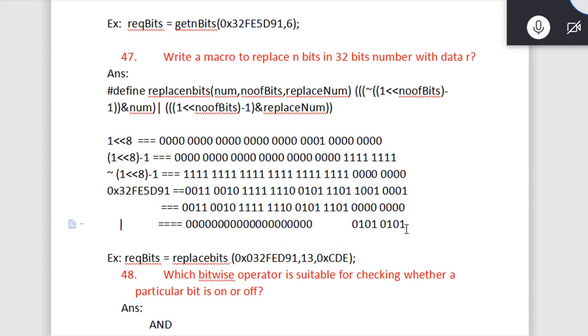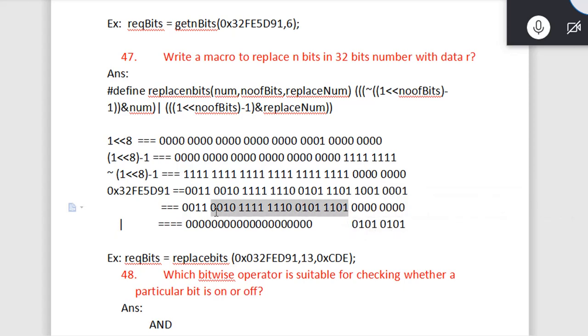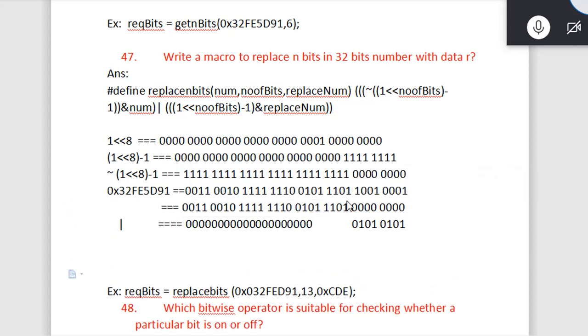Once we do the ORing, any number ORed with 0 will give the number itself, because the remaining is 0 here. It means from here to here we'll get the old number as it is in our final answer, and from here to here we'll get this new data. So this will be our final answer.